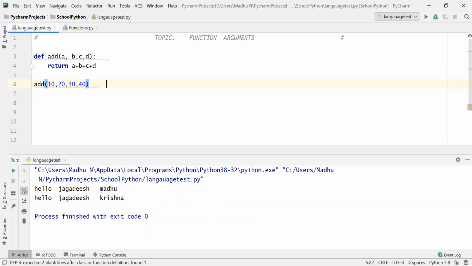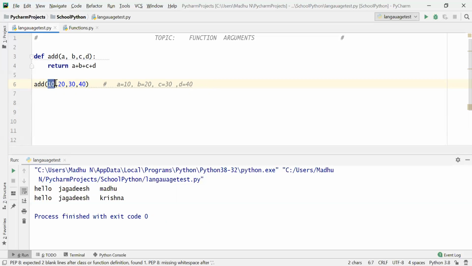Now it will assume that a equal to 10, b equal to 20, c equal to 30, and d equal to 40. Sorry, I made a mistake earlier. So here the values are substituted like this.